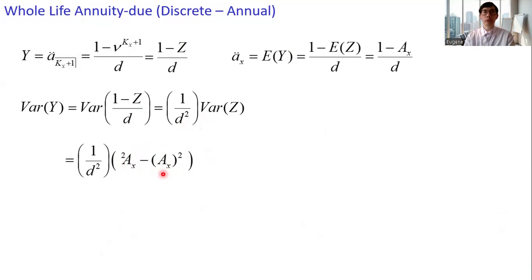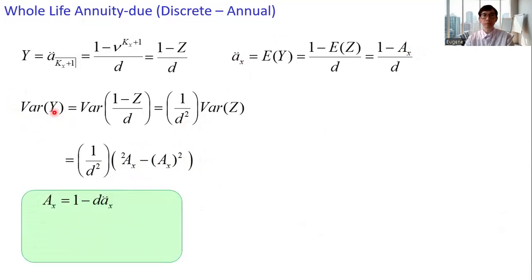And here we have the variance of Y, the variance of the whole life annuity deal, in terms of the big A notation. Okay, we are going to relate the big A notation here with ä x to get the variance of Y in terms of the annuities.